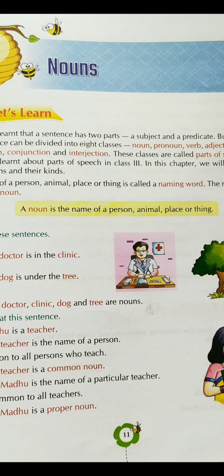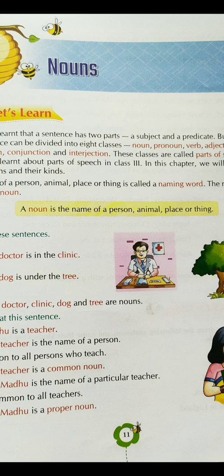So you can think of the names of persons, like the name of your friends. The name of your friend is an example of noun. Similarly, the name of an animal, like if you have a domestic animal and you have named it something, let's say you have kept its name Tom, then Tom is going to be an example of what? Noun. Similarly, the name of a place, so if you are living in a village or in a town, the name of the village where you live is going to be an example of noun.